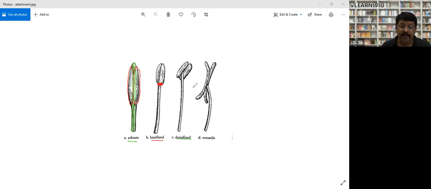If the filament is attached at the dorsal surface of the anther, this is called dorsifix. If the filament is attached here and these ends are free, then this is called versatile. So on the basis of attachment of